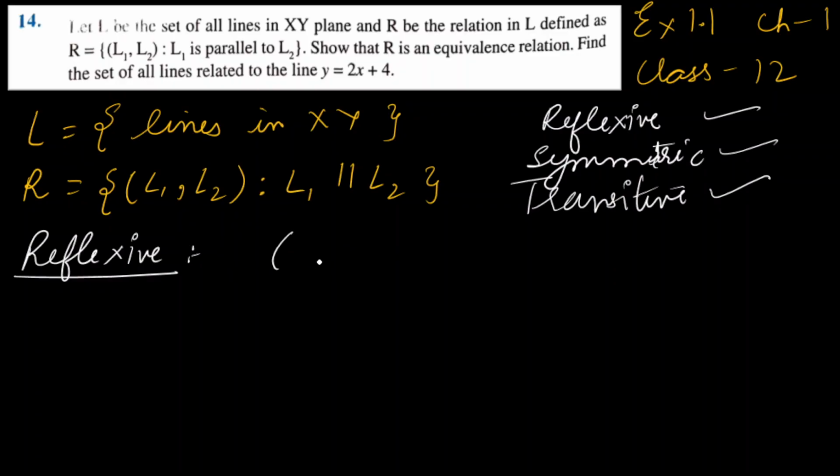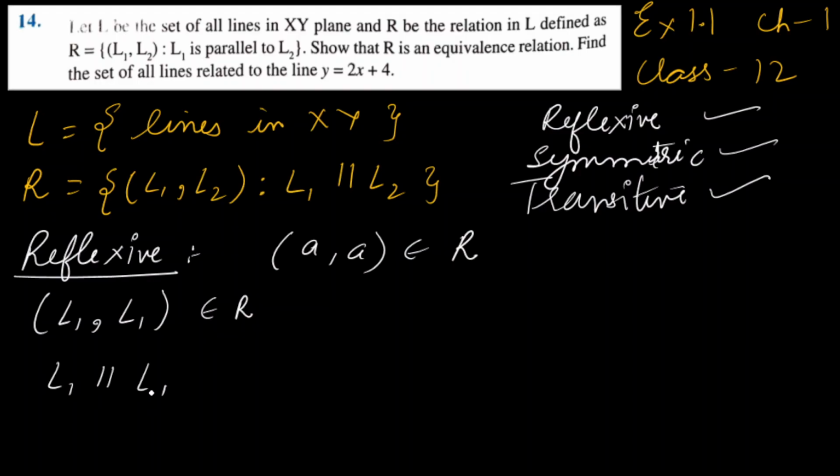For a reflexive relation, we know (A, A) should belong to relation R. Now, (L1, L1) belongs to R. So what does it mean? It means L1 is parallel to L1. A line will be parallel to itself, we know, because it is not going to intersect itself. So that means it is parallel to itself. So the given relation is satisfied. Therefore we can say relation R is reflexive.